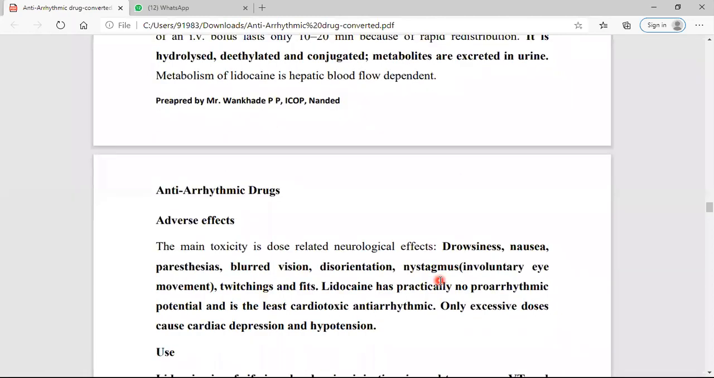Adverse effects: drowsiness, the state before sleep, nausea, paresthesia, meaning numbness, blurred vision, double vision, disorientation, and nystagmus, which is the involuntary eye movement, meaning the eye moves in the right or left direction or upward or downward. It is called nystagmus. Twitching, meaning twitching of the muscle, and fits may occur. Practically no pro-arrhythmic potential, meaning it does not cause cardiac arrhythmia.